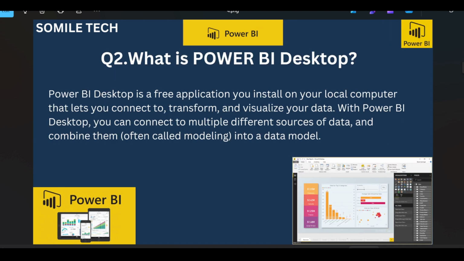What is Power BI Desktop? Power BI Desktop is a free application you install on your local computer that lets you connect to, transform, and visualize your data. With Power BI Desktop, you can connect to multiple different sources of data and combine them, often called modeling, into a data model.